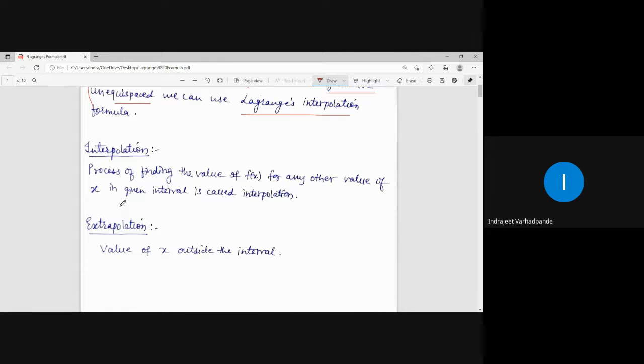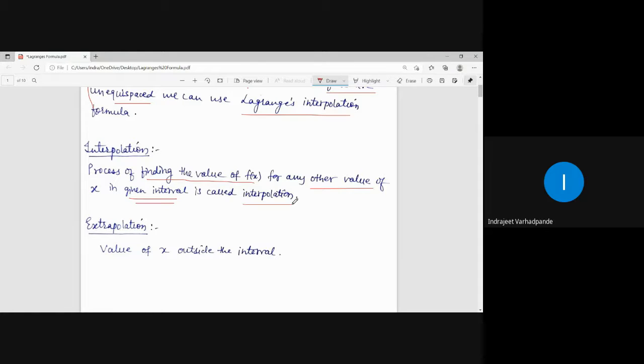What do we understand by interpolation? Interpolation is the process of finding the value of f of x for any other value in the given interval. From the given set of observations or values, we have to find an unknown value within the given interval.